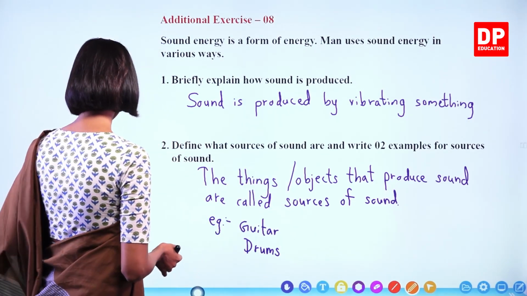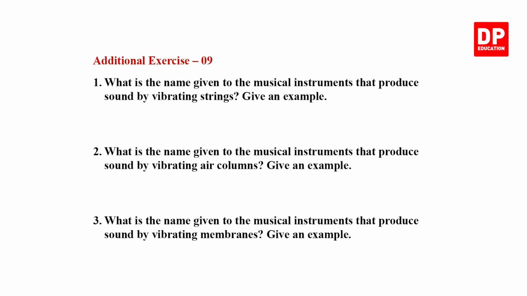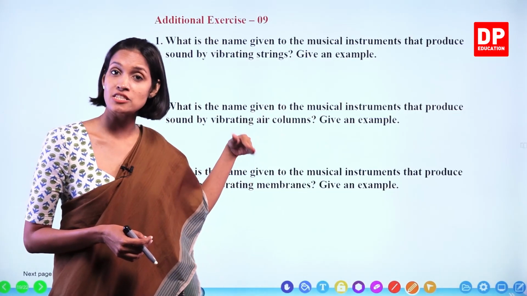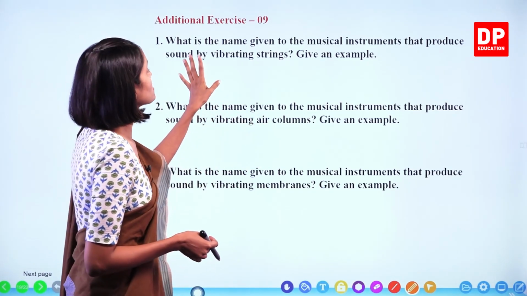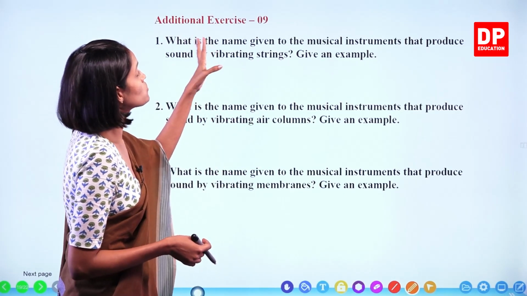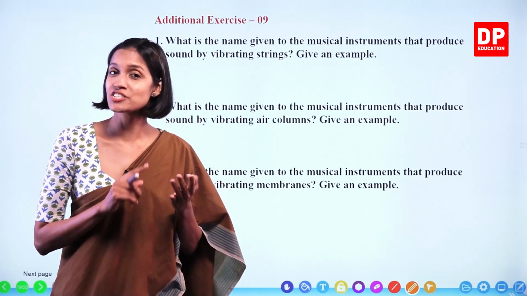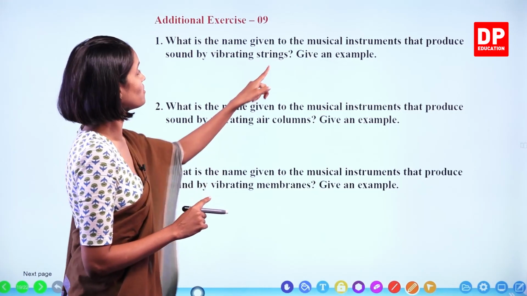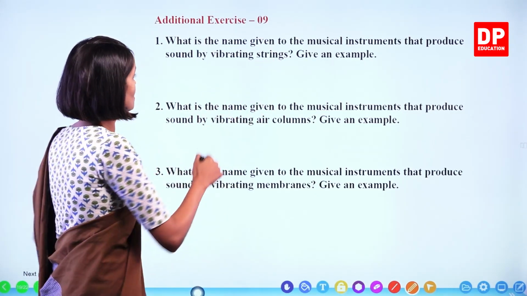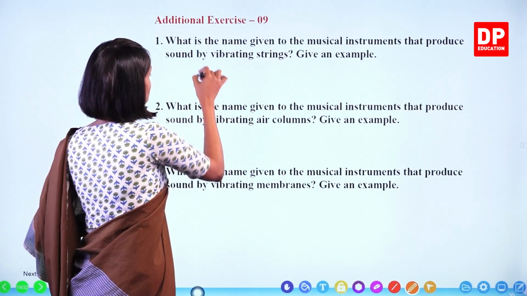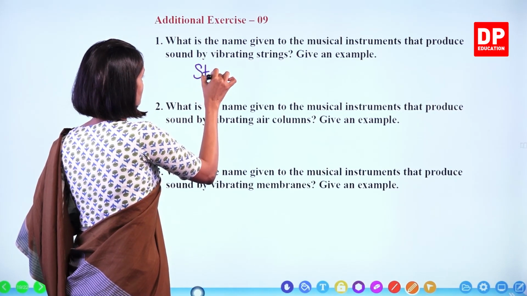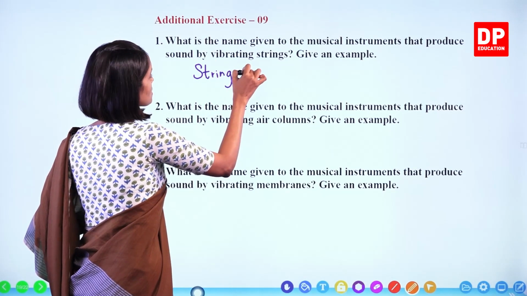We'll move on to the next. Exercise number 9. Let's go through this. What is the name given to the musical instruments that produce sound by vibrating strings? Now, we discussed this before. These are known as string instruments. And give an example. Now, we know a lot of examples. We will write this first. String instruments.